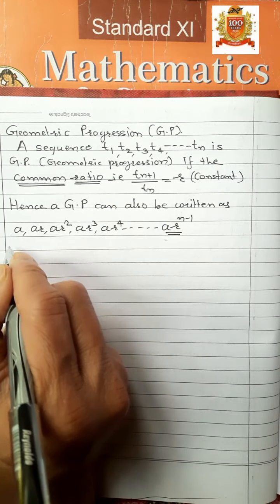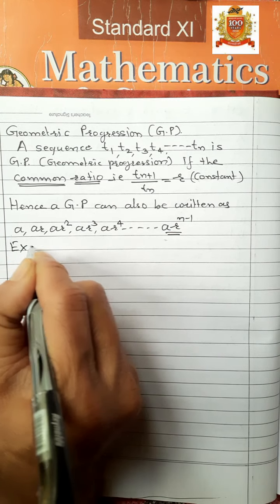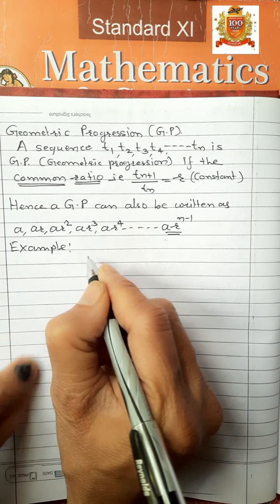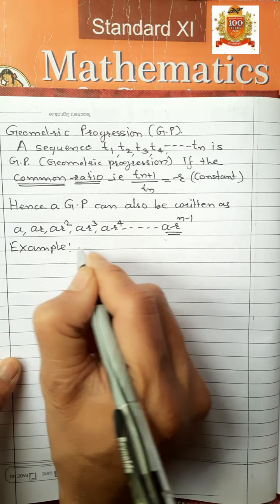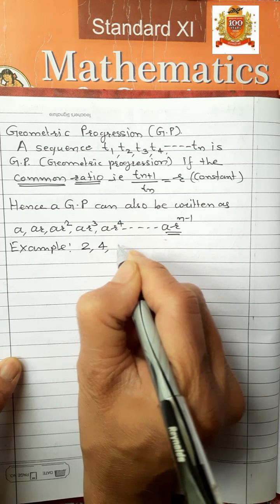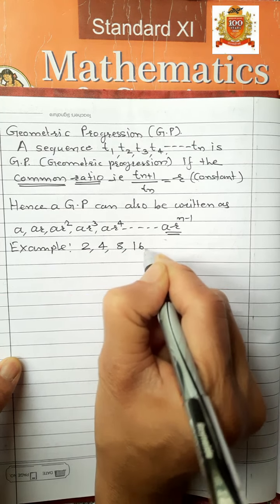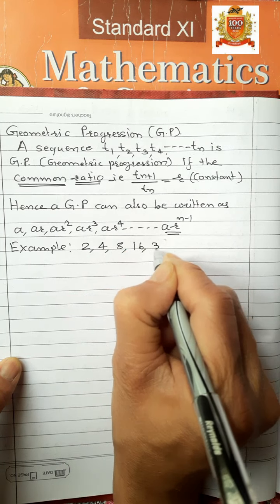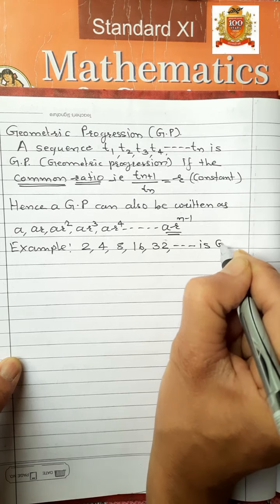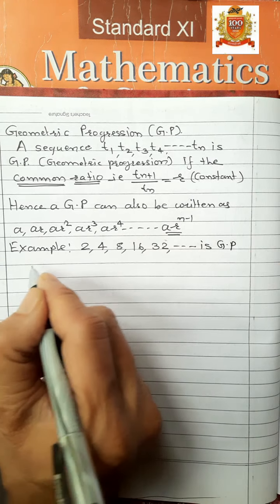For example, 2, 4, 8, 16, 32 is GP. Why?